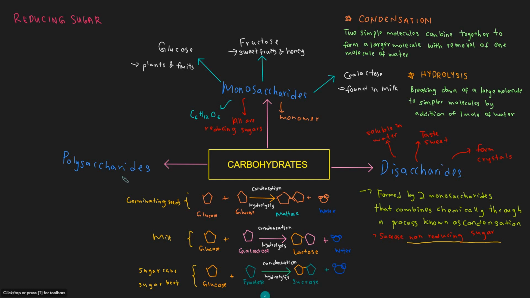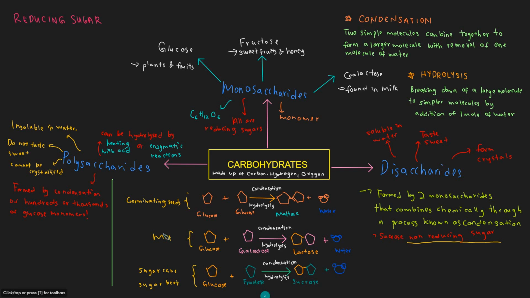Polysaccharides are polymers, meaning that they are formed by condensation of hundreds or thousands of glucose monomers. The general formula is C6H10O5. Polysaccharides can also be hydrolyzed to monosaccharides by heating with acid or by enzymatic reactions. Polysaccharides are insoluble in water, do not taste sweet and also cannot be crystallized.